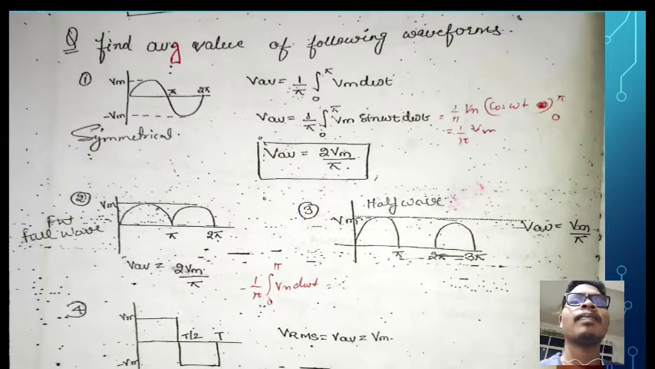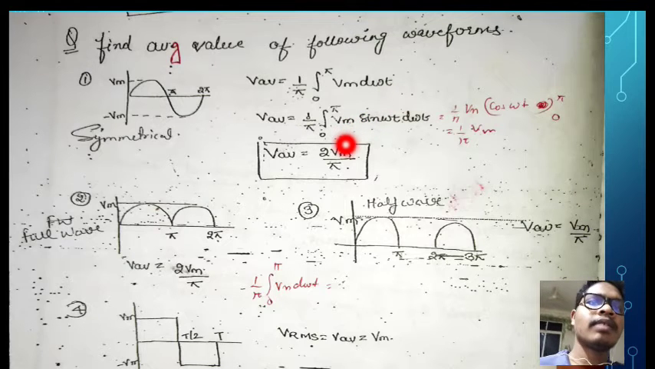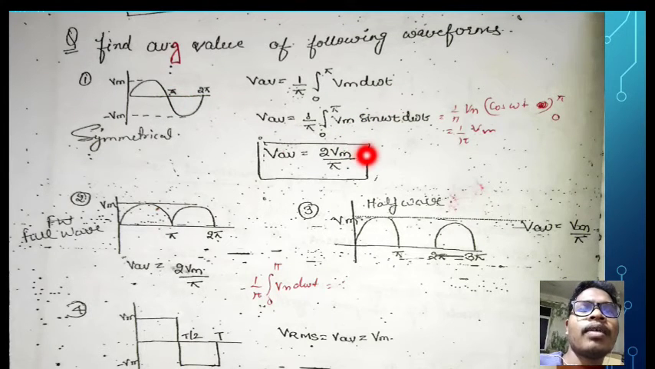Now come to the question. Here it is asking to find the average value of the following waveform. This is one sinusoidal waveform with maximum voltage in the positive cycle and negative maximum voltage in the negative cycle. So here the average value, we consider only the half cycle because of the symmetrical wave. So it is from 0 to pi of Vm d omega t, where the sinusoidal value is Vm sin omega t.